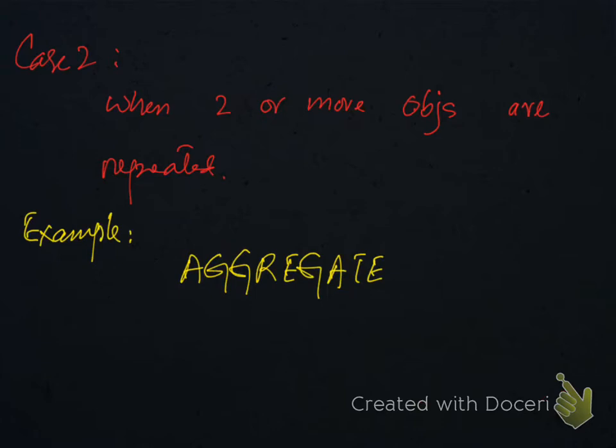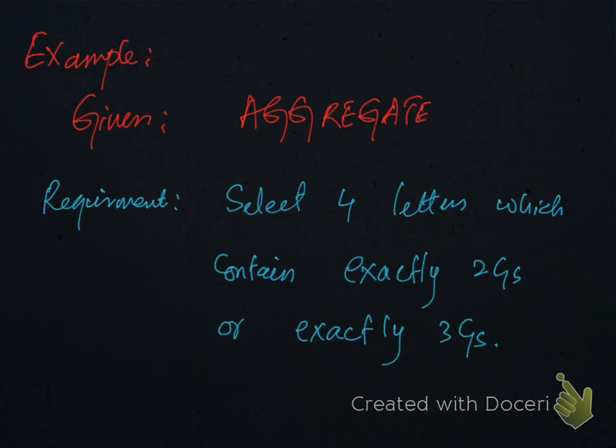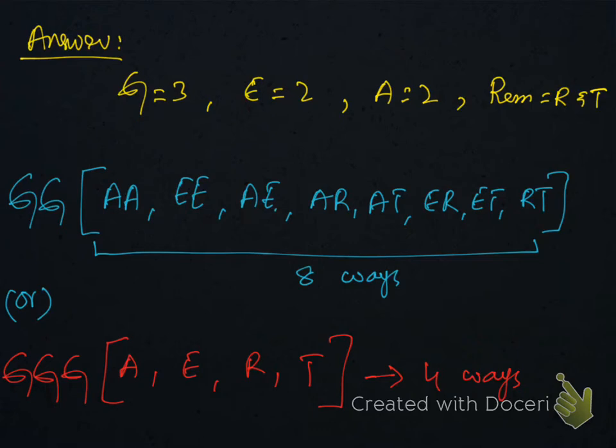When 2 or more objects are repeated. Now this is the complicated situation. Like in this question, aggregate, we have 3 G's, 2 E's and 2 A's. In this case, we have to list all possible selections with and without the repeated objects. Now, in this word aggregate, the question is select 4 letters which contain exactly 2 G's or 3 G's. Since we have 3 G's, 2 E's, 2 A's, and there are 2 remaining letters,